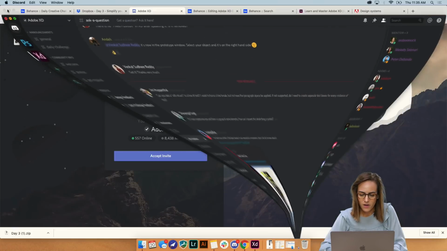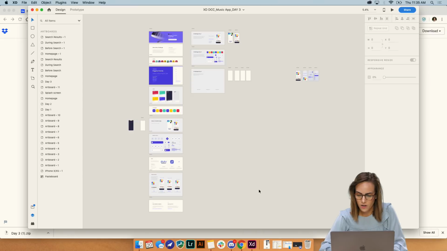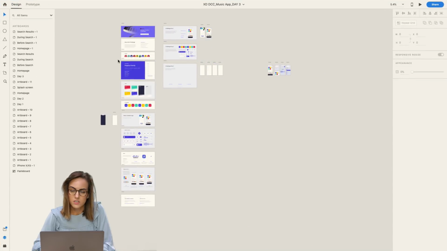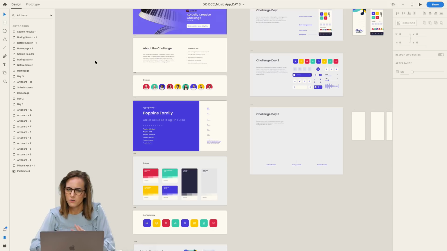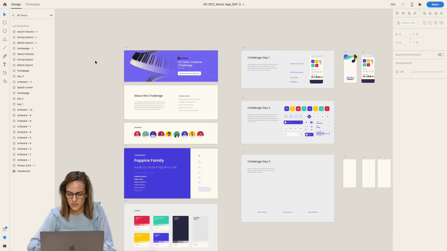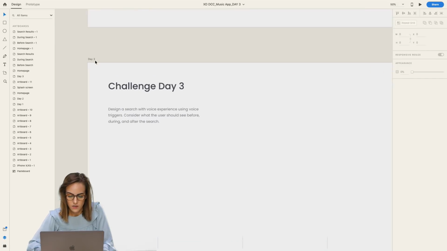All right, well, let's go ahead and get started. So I downloaded that UI kit from the Dropbox link, and I'm gonna go ahead and open up the file. So today, we're still working on our music creation app. This is going to be a sort of progressive app, but don't worry if you haven't started on the first two yet, that's totally okay. You can go at your own pace. You can still download the first 2 days if you wish. But today, like I mentioned, we're going to be doing a search with voice experience.